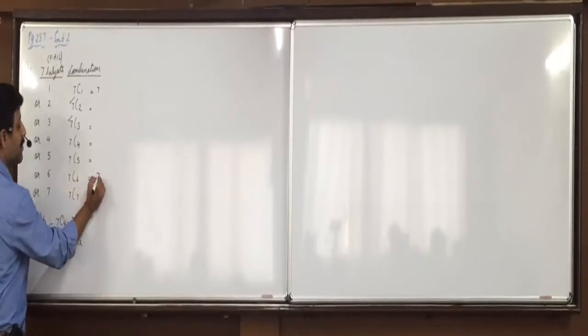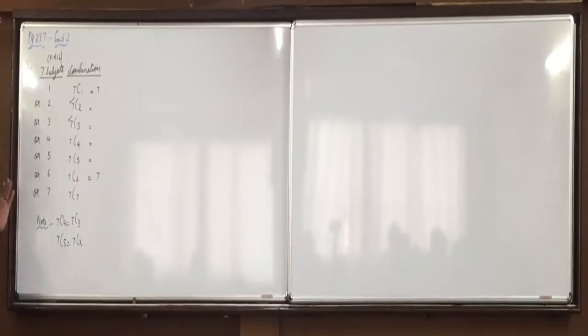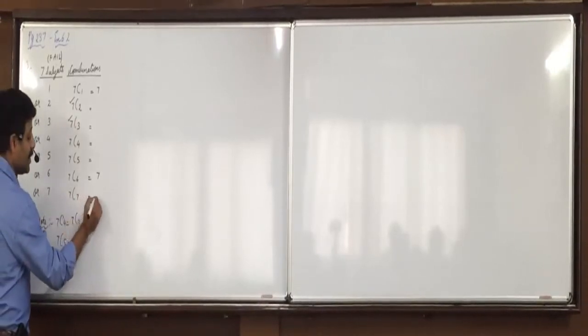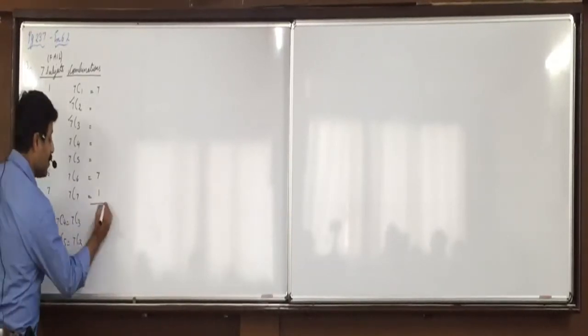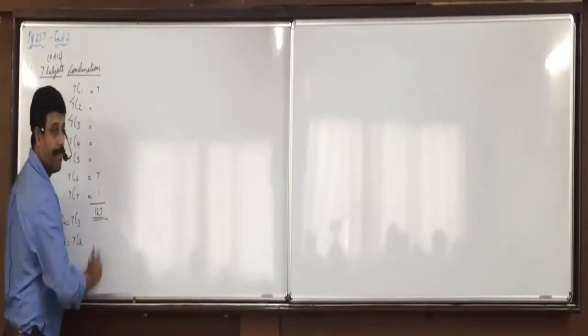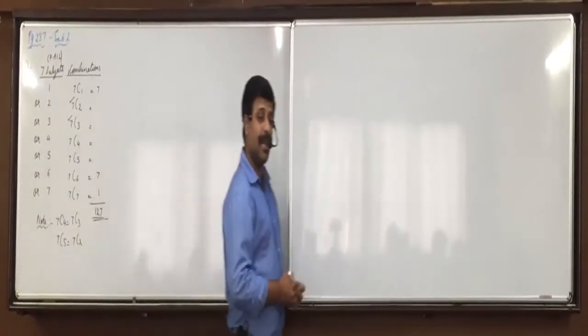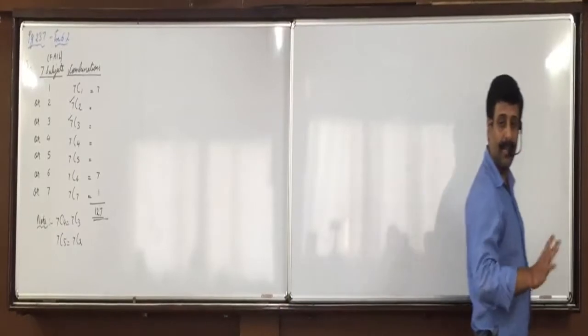7C6, 7. Second note: NC1, NCN minus 1 both are N. And NCN is 1. Only 2 workings are needed, 7C2 and 7C3. And as I said, the answer we already know should come 127, 2 raised to 7 minus 1. Is everyone clear with it?